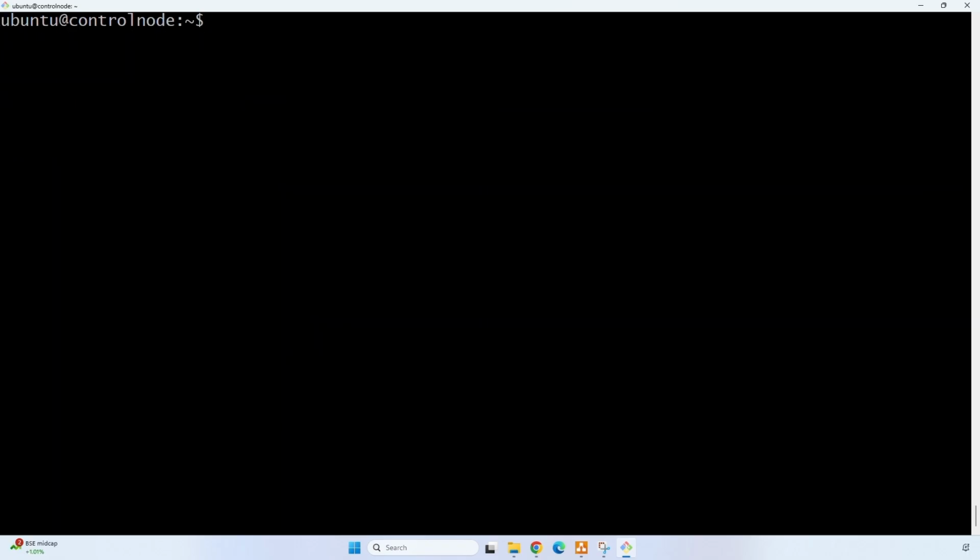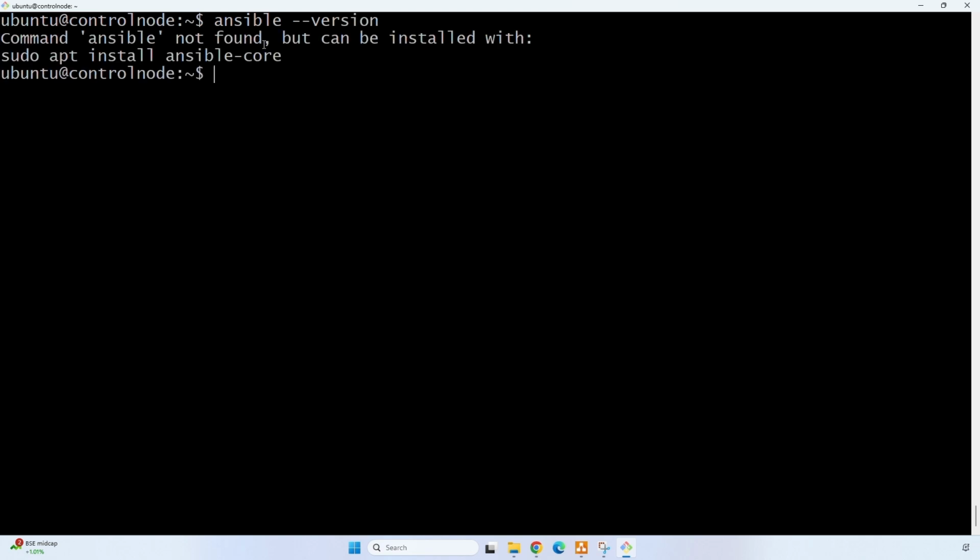Let's install Ansible on our machine. You can see here, currently we don't have Ansible installed in our EC2 instance. So now let's install Ansible in our control node. Click on enter.